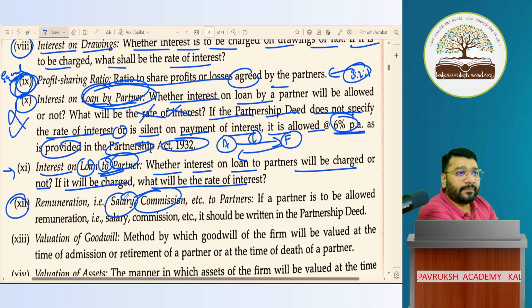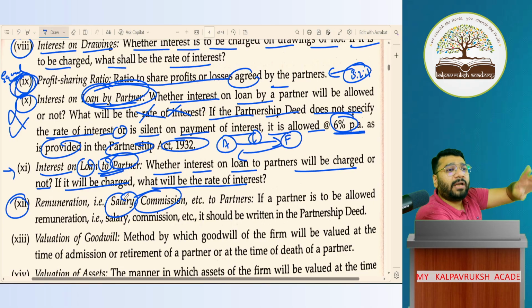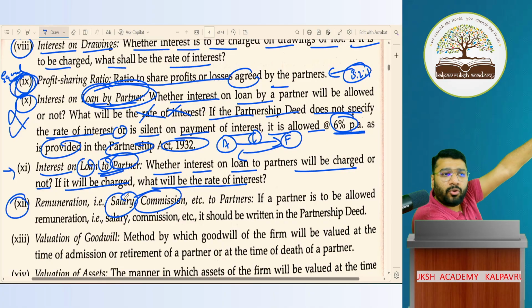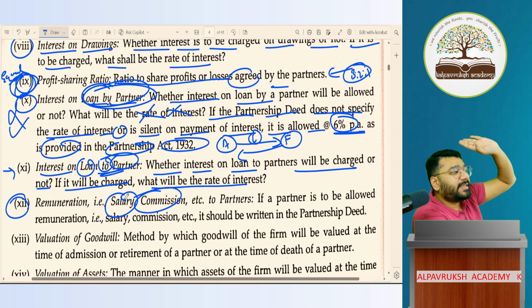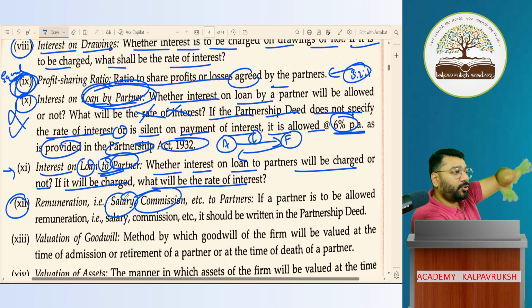Okay, not okay? Imagine a scenario where all of us are partners. How much capital have we contributed? All of us have contributed 1 lakh capital. Correct? So what is our profit sharing ratio? 1:1:1:1:1:1. All are equal. Between us partners, I am the person who is taking class, and you are only sitting at home and enjoying the profits. You tell me, since I'm teaching extra, let's do one thing.